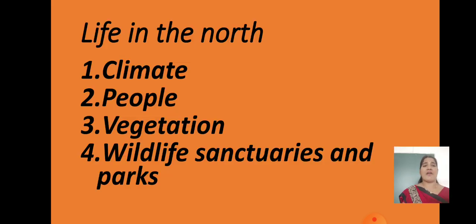Like that we are having life in the north, children. This type of question comes for 5 marks, 4 marks, children. What is life in the north? If the question comes, explain life in the north, you have to explain all these points like climate, people, vegetation, wildlife sanctuaries and parks. Then you will get the marks. Understood? If you are writing only about the climate, you will not get the marks. So you have to write life in the north.